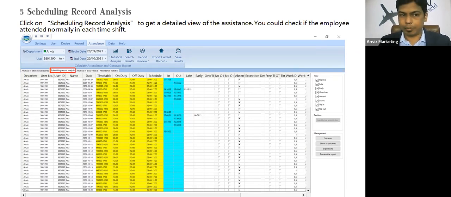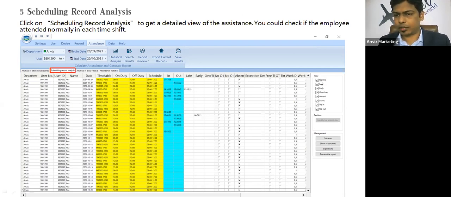You will get employee ID, department ID, employee name, date, and the timetable assigned to the employee. On time and off time are the standard on-duty and off-duty times that we have defined in the particular timetable. Schedule is the schedule that we have assigned, that is the schedule name. Then in time and out time are the in time and out time picked by the software from a particular record. You can also see whether that employee is late or early. So you will get the complete details here.